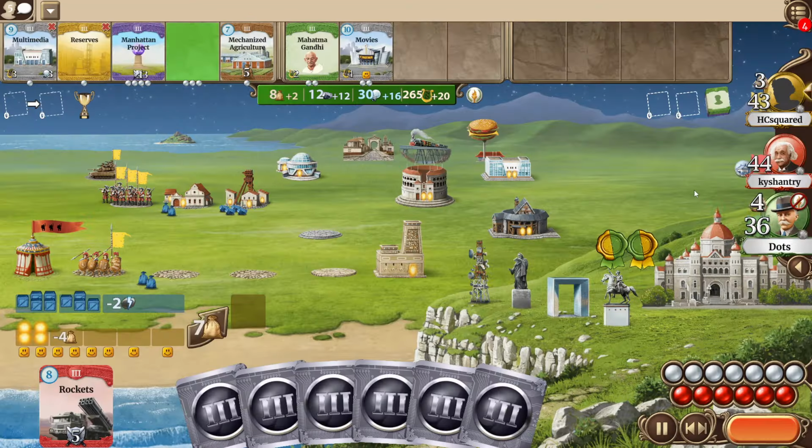Alright, so an interesting game to take a look at, and now we can also take a look at the standings after all the 3-player games are finished. I don't know how they are looking yet, and I have some fear that, who knows, maybe kyshantry already has such a big lead that the 2-player games maybe don't even matter for the standings, but that we will find out now.